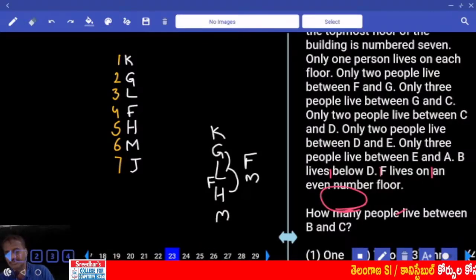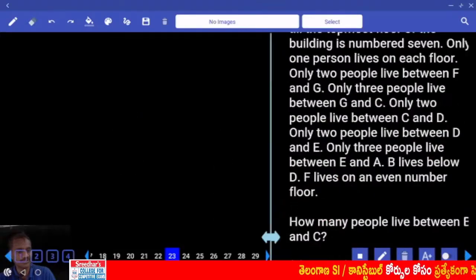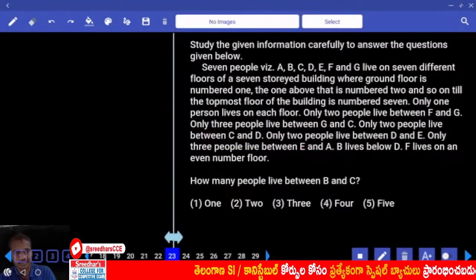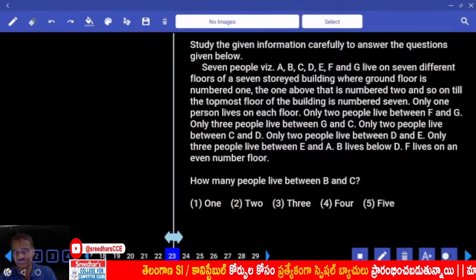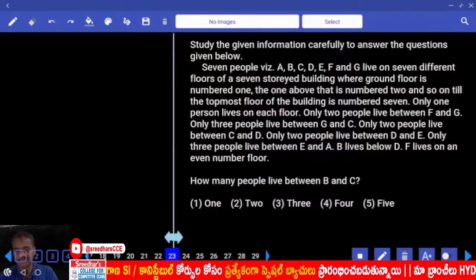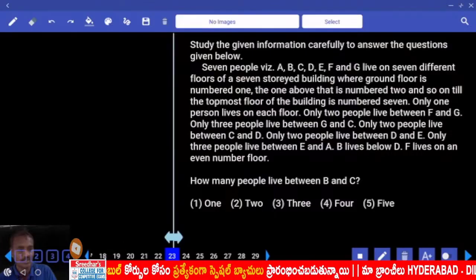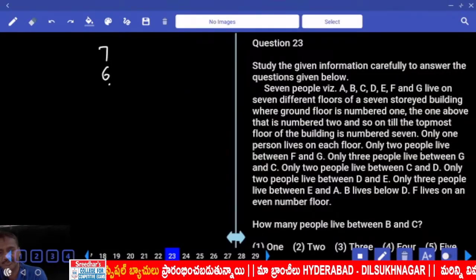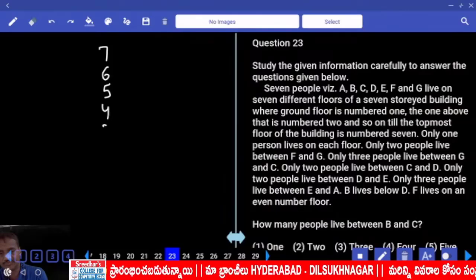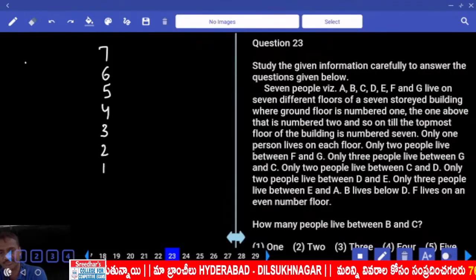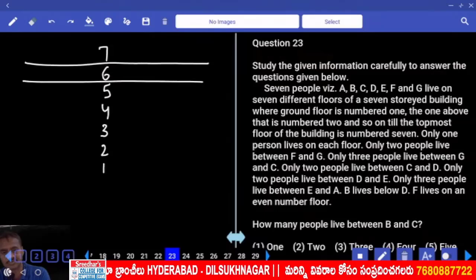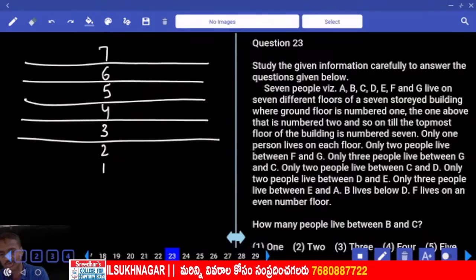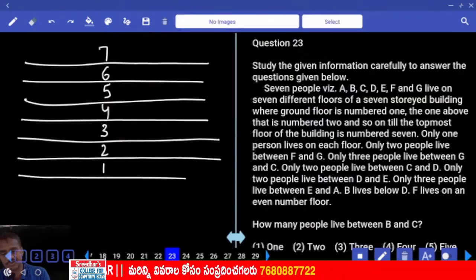Now in this 23 to 26, what is the information we have? 7 persons living on 7 different floors of a building. First priority, no parameter added. Now 7, 6, 5, 4, 3, 2 and 1. These are the 7 persons staying on these 7 different floors. The ground floor is number 1, the floor above that is 2 and so on, till the topmost floor is floor number 7.